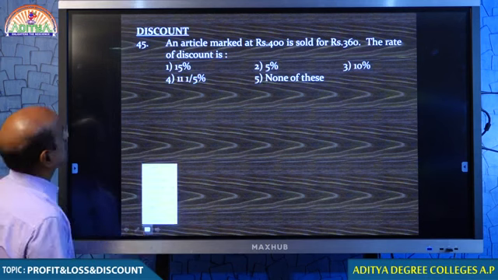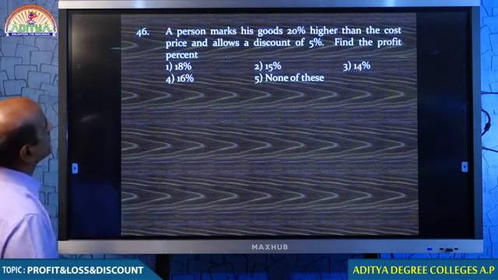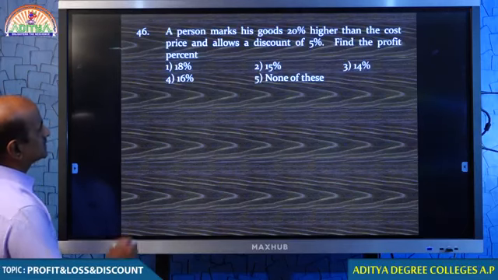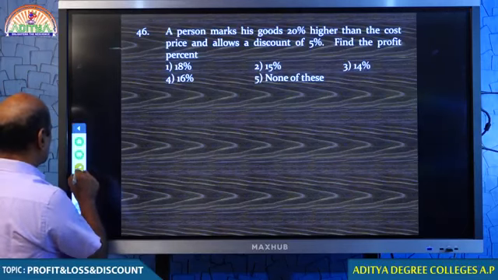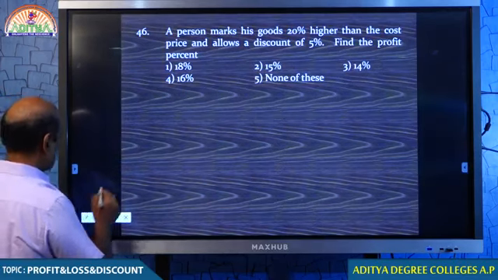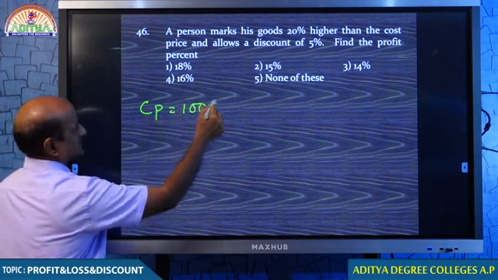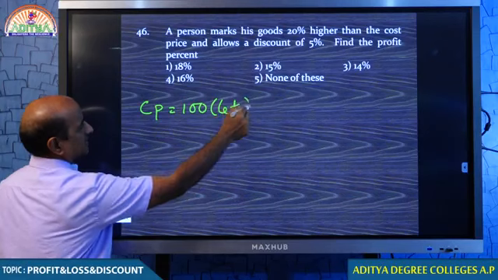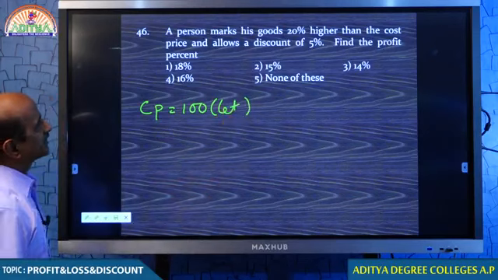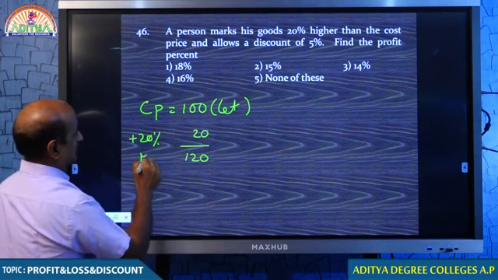Come on, students, we move on to the next question, just look at that. Question number 46. A person marks his goods 20% higher than the cost price. So where do we start this question, my dear students? We start this question with the cost price. Let the cost price of the goods be 100. Okay. Now you mark the goods 20% higher. Therefore, your marked price is 120.